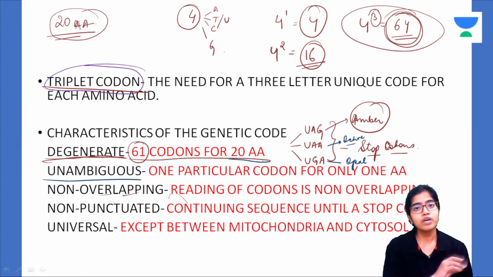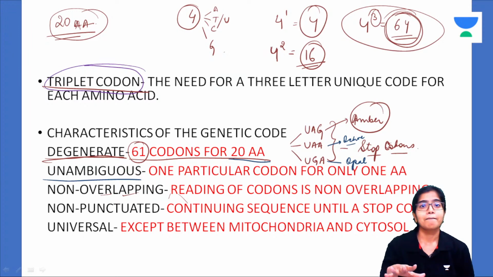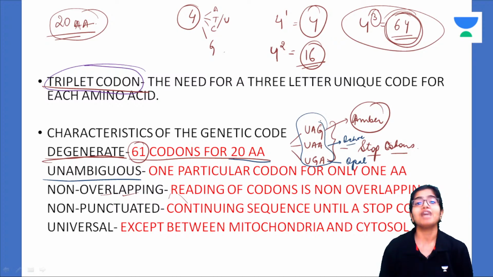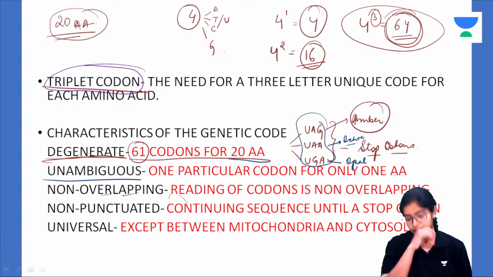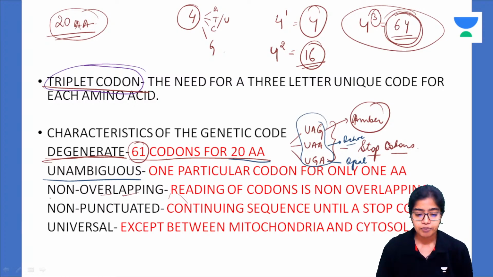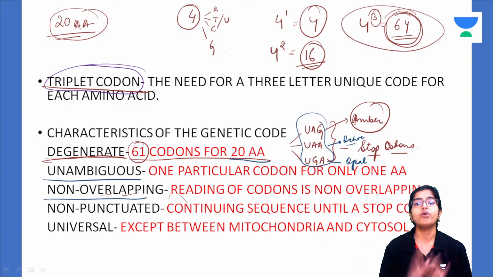If you see UAG, you know that this is a stop codon only. This cannot be anything else. All these three can behave as stop codons, but they cannot behave as anything else. Understood? So there is degeneracy of stop codons as well, and also there is unambiguity of stop codons. Understood? Next is non-overlap. The reading of codons on the mRNA is non-overlapping.